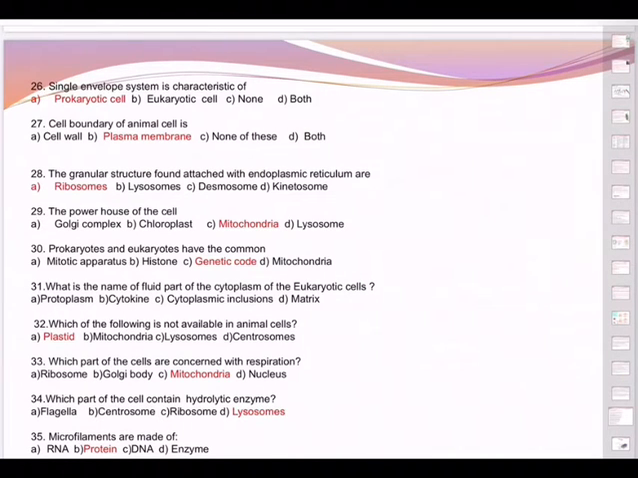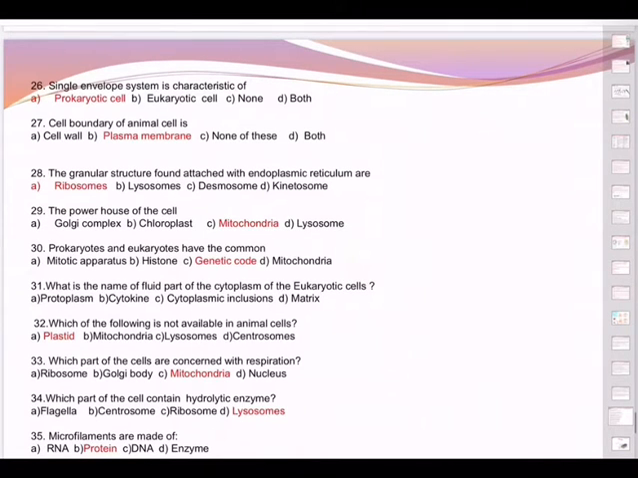Coming back, questions up to 25 we discussed last time. Now 26, single envelope system is characteristic of. Single envelope means only one layer is present, which is the prokaryotic cell. Here I say again, what is a prokaryotic cell? Pro means primitive, karyon means nucleus. A very primitive nucleus is present in such an organism or cell, called a prokaryotic organism, prokaryote or prokaryotic cell.